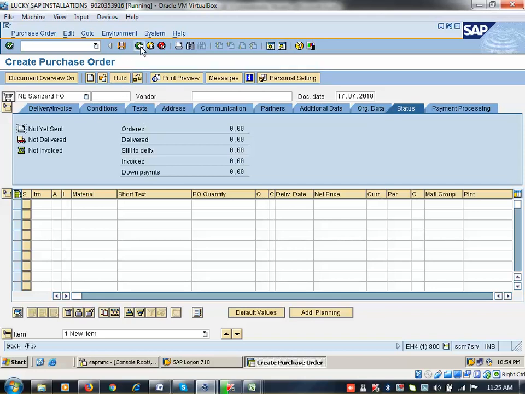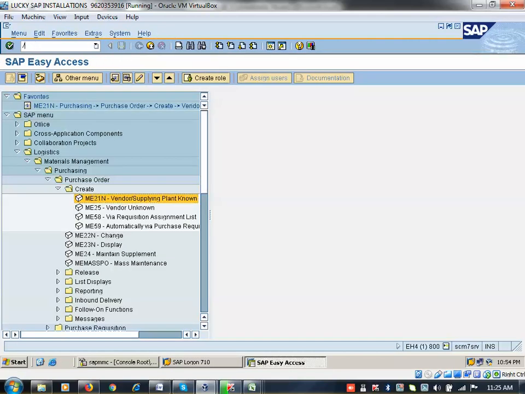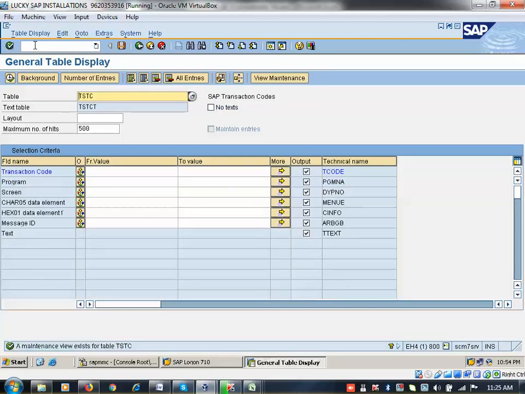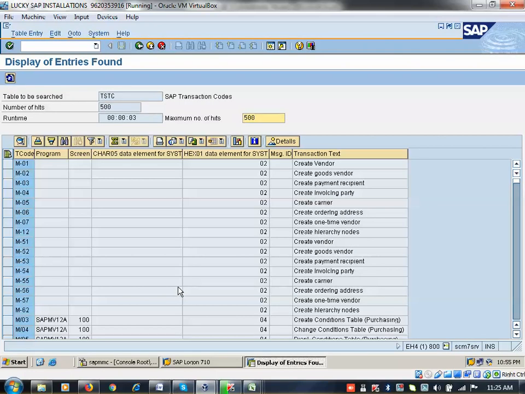If you want to download all the transaction codes, there is a transaction SE16N. You can go here. There is a table, that is TSTC. Any system you go, SAP MM or SAP SD or SAP FI or SAP EWM, this table will be common. All the SAP transaction codes are available here. If I put M star, it shows only MM relevant. M means MM, V means sales, F means finance, and S means Basis. Like that, different T codes will be available here.